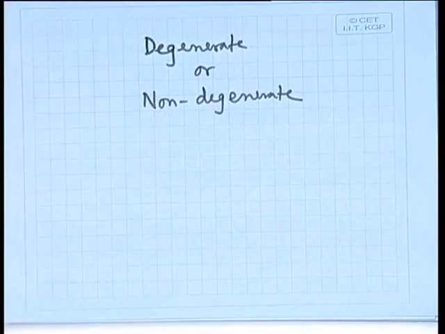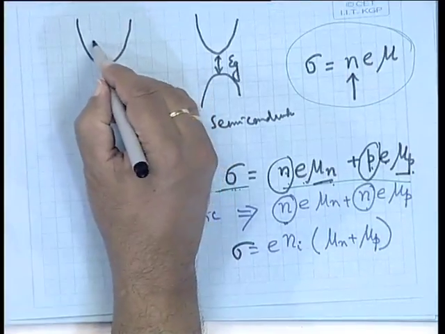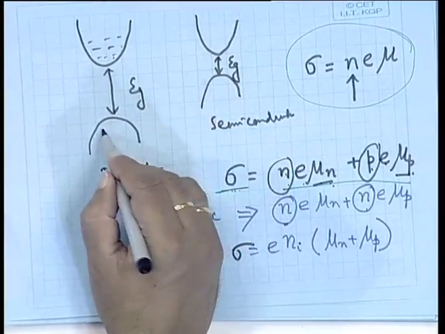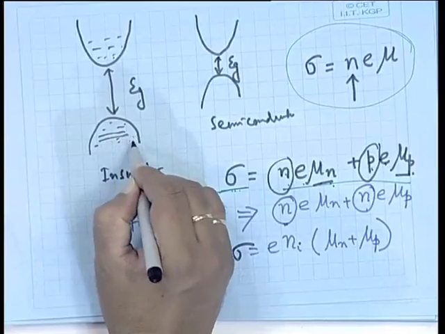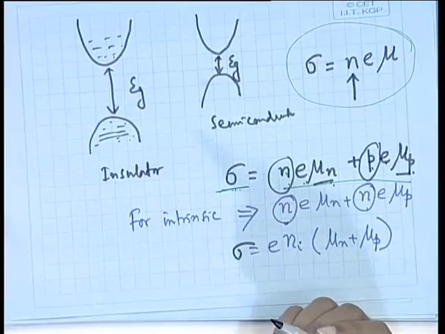Let us see that there are two bands. In this band how many states or levels are there? In this band how many levels or states are there? When we talk about levels or states, it is basically the energy levels. It is characterized by a particular energy, x electron volt from the bottom of the conduction band, or y electron volt from the top of the valence band, right.